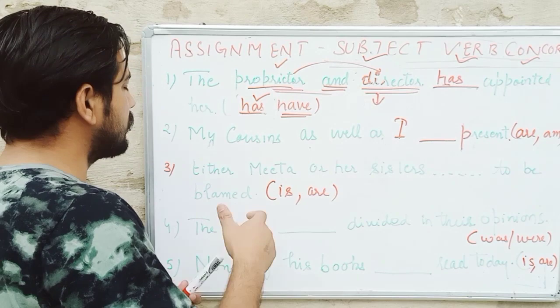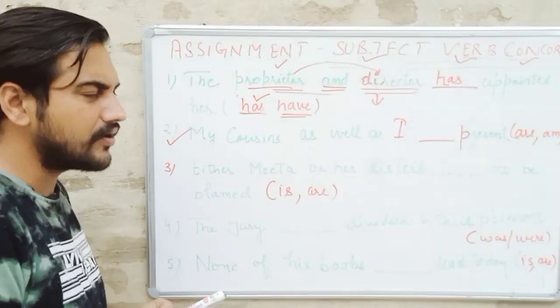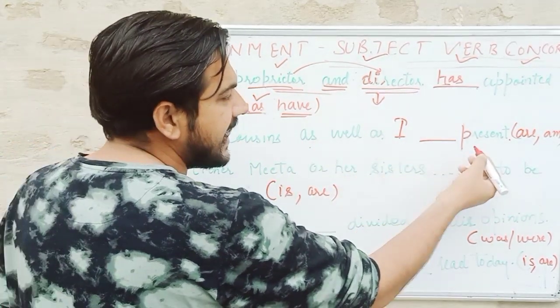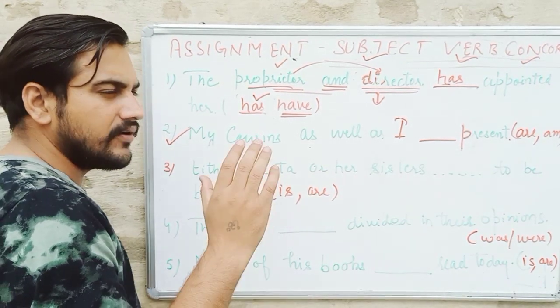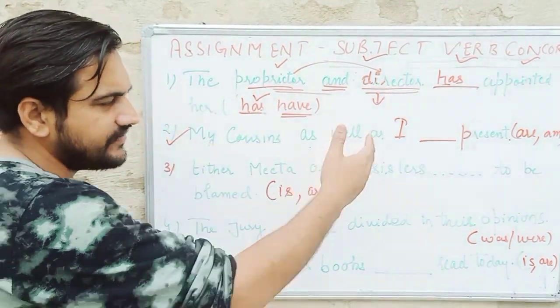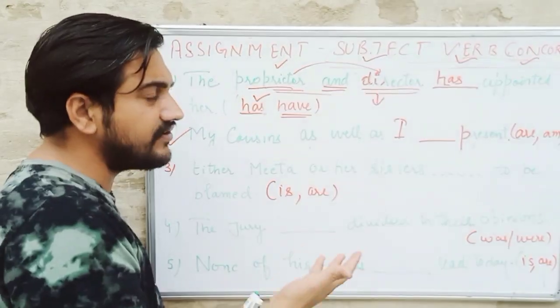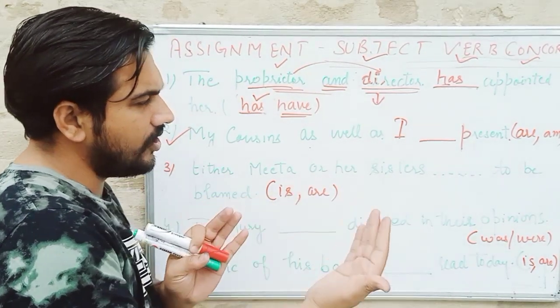Now we'll come to the second question. "My cousins as well as I dash present." Seeing this statement, the first answer that comes to our brain after "I" would be "am", because usually we try to write "am" after "I". Two options are given there, "are" or "am".